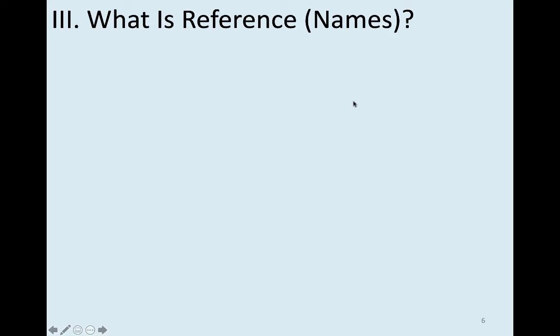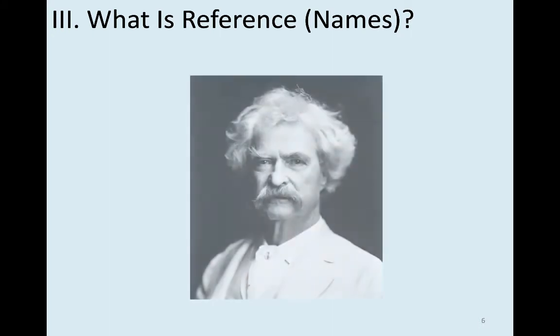Okay, in the previous slideshow, I introduced Frege's first puzzle, and you'll recall that his solution to that puzzle said that meaning is complex, it has two aspects, those being sense and reference. That invites the question, what is reference and what is sense? In the next series of videos, we'll talk about what is reference for names, what is sense for names, and what is reference for sentences, and what is sense for sentences. So let's start with reference for names.